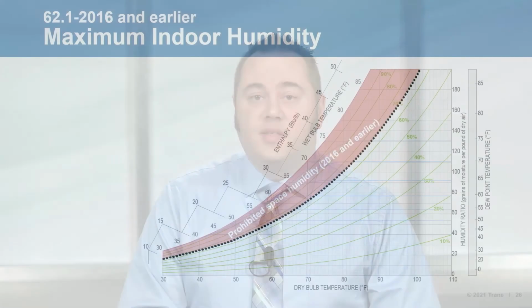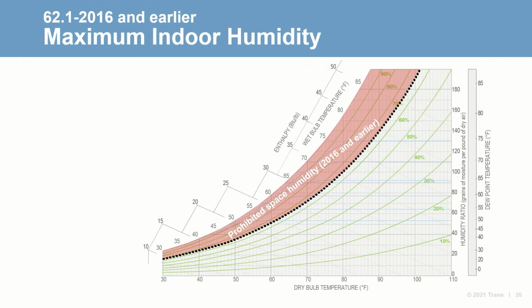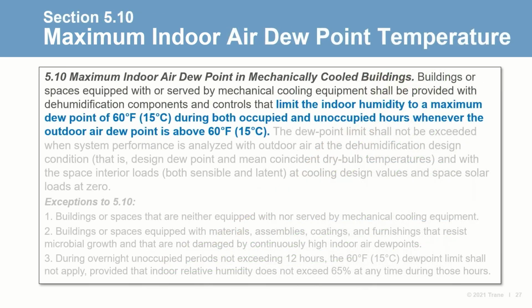Next, the maximum indoor humidity requirements were changed in a significant way for the 2019 publication. Previously, the standard limited maximum indoor humidity to 65% relative humidity or less when analyzed at design dehumidification conditions. Now, indoor humidity is limited to a maximum dew point temperature of 60 degrees Fahrenheit whenever the outdoor air dew point temperature is above 60 degrees.